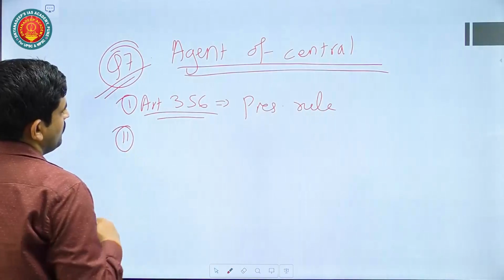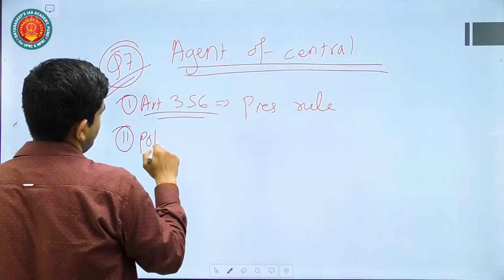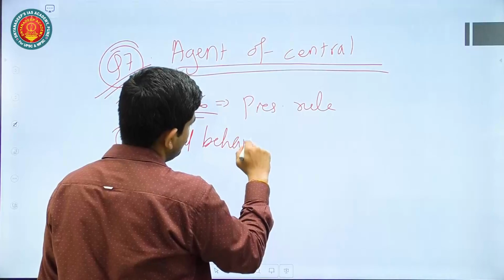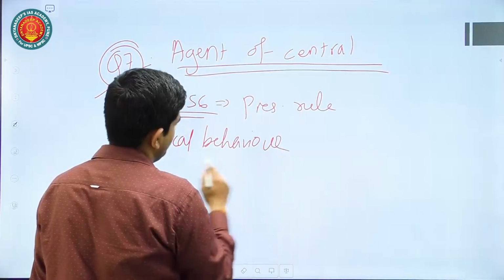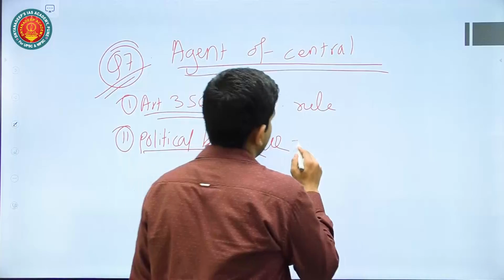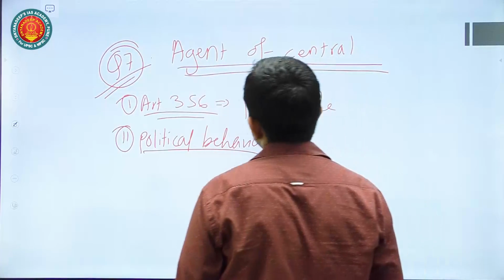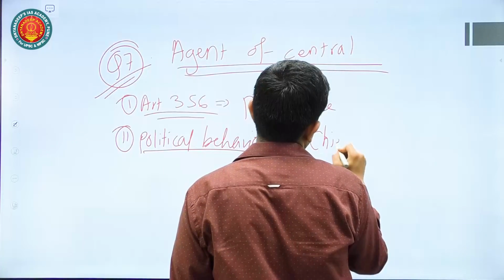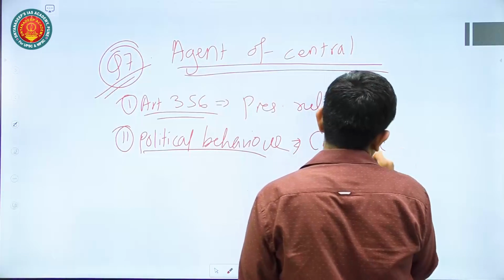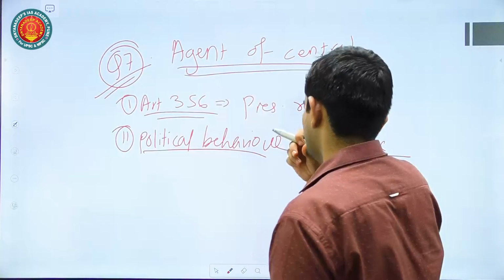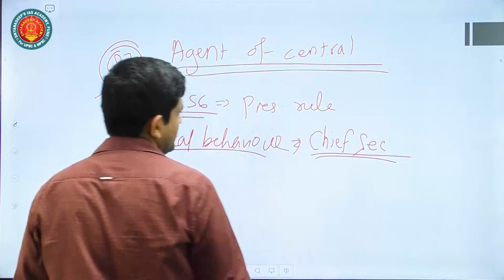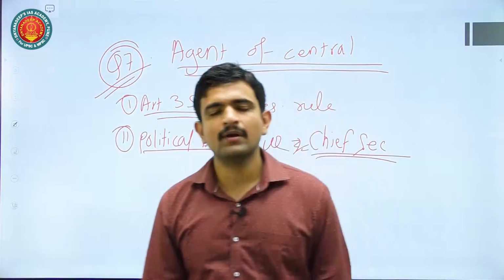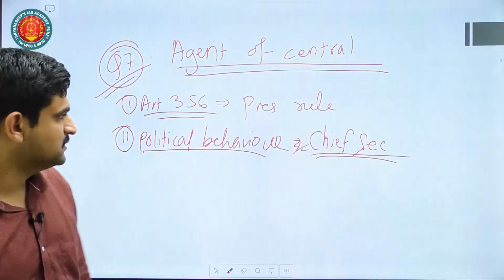Second thing you can talk about is political behavior. Although the office needs to be very impartial and apolitical, political behavior is still there. For example, the office of governor gives instructions to the chief secretary, which is not mandated. CM should directly be in contact with chief secretary. It is no function of the governor to give any instruction to the chief secretary.